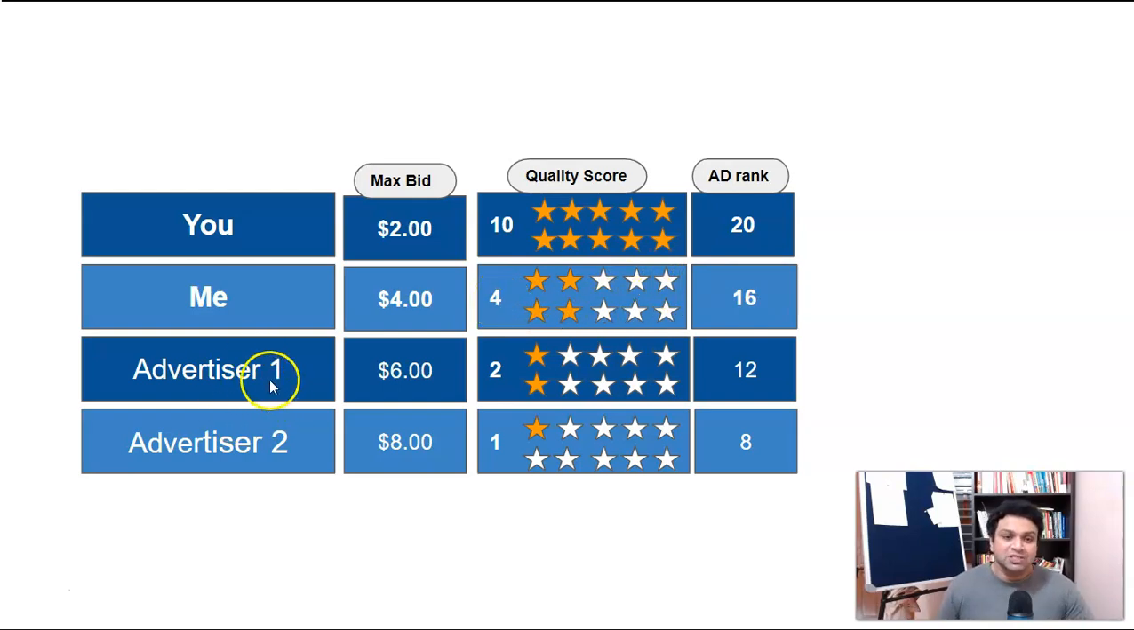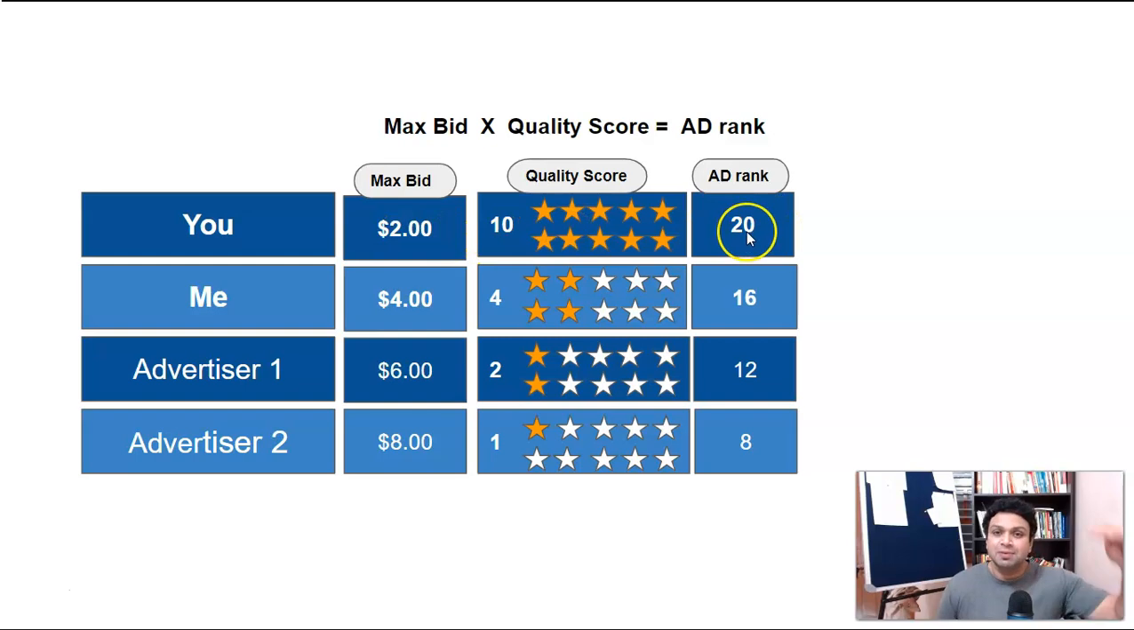Then you can see advertiser 1, he's paying 6, but still his ad is in the 3rd place, because his quality score is just 2. That's why Google has ranked 2 here. What is the calculation of ad rank? That's very simple. Maximum bid multiplied by your quality score. If you're paying $2 and your quality score is 10, your ad will be ranked in the top.